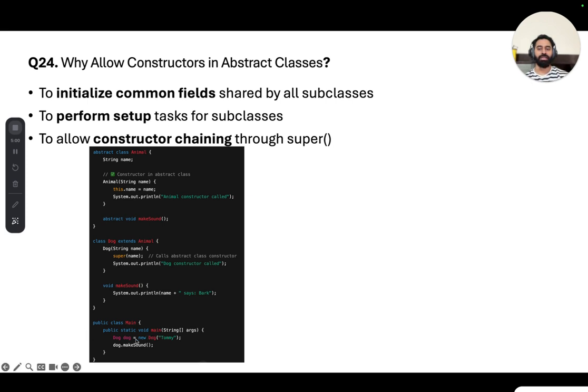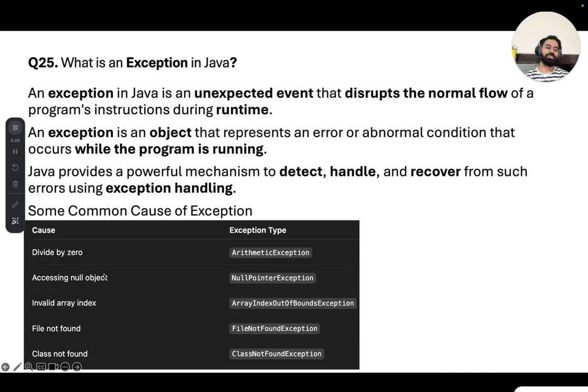Now in the main method, when we create the object of a Dog, the constructor of this Dog class will get called, and as we are using the super keyword here, the constructor of the Animal class will get called and it will initialize the name variable, right? So basically name is a common field here. This can be shared with all the subclasses which we are creating, so it is helpful to initialize this common field. And also you can use constructor chaining through the super keyword, right?